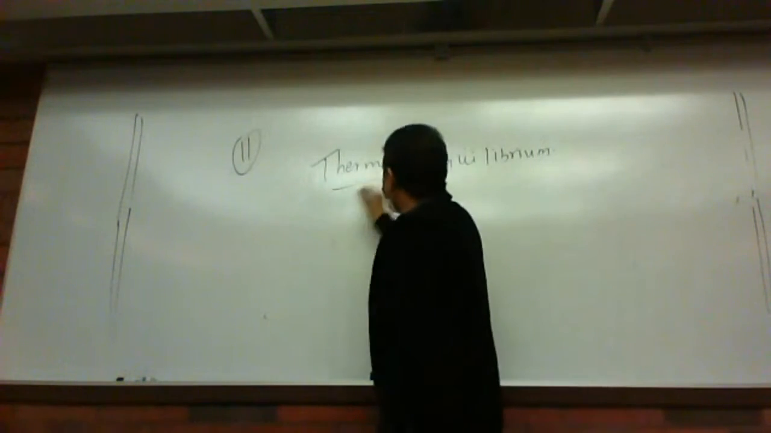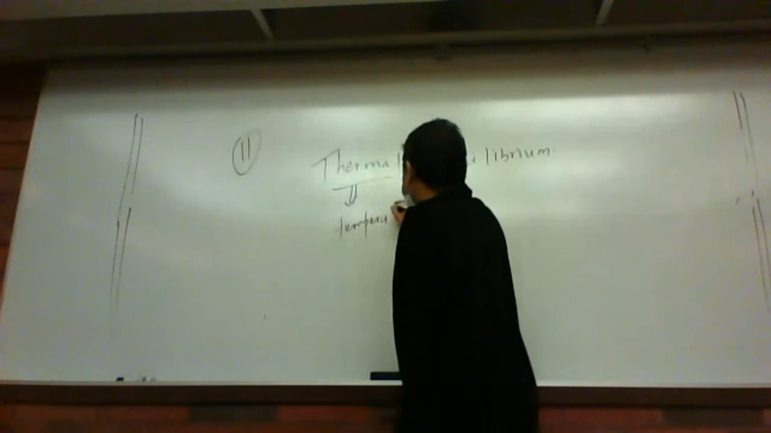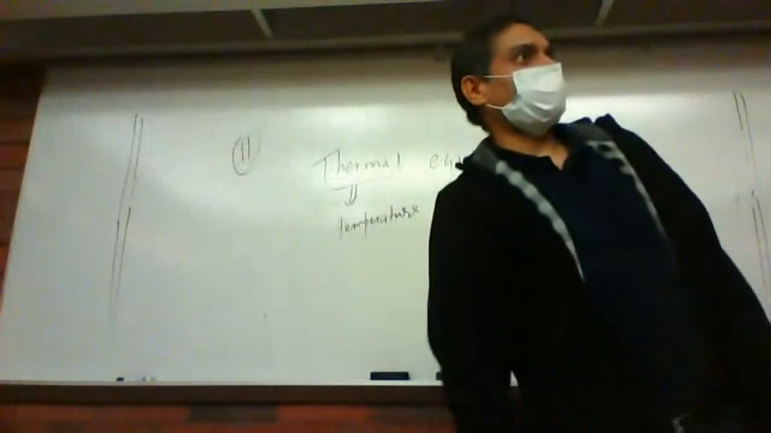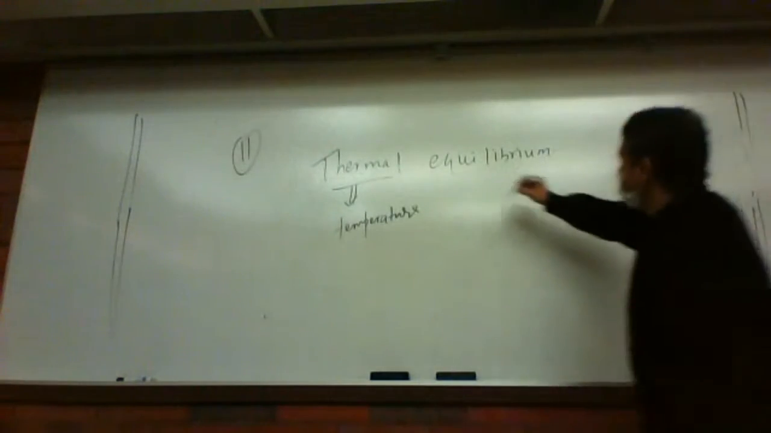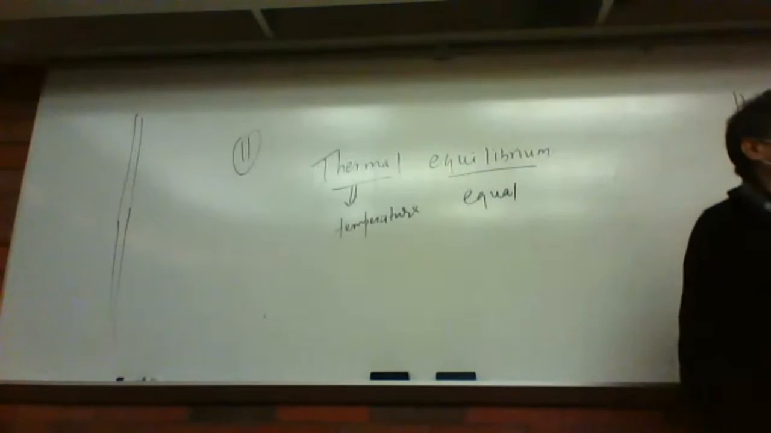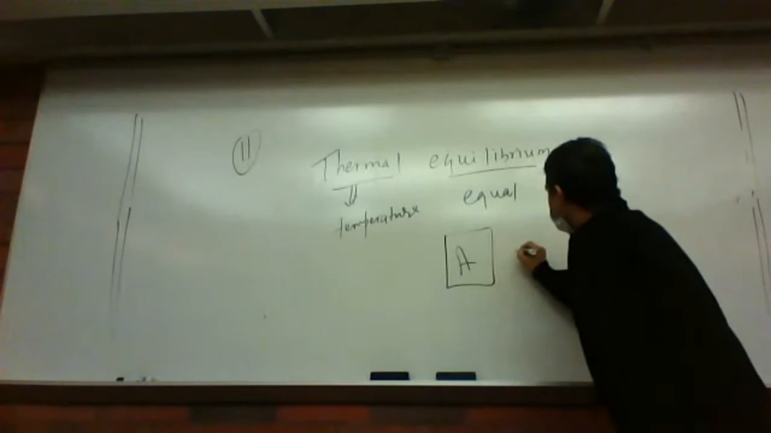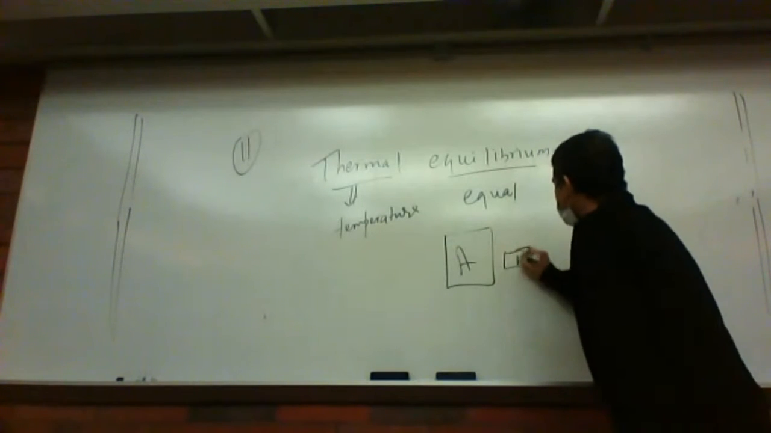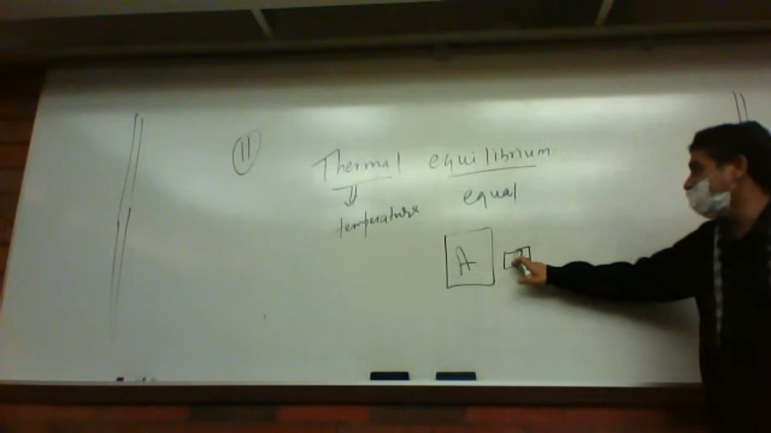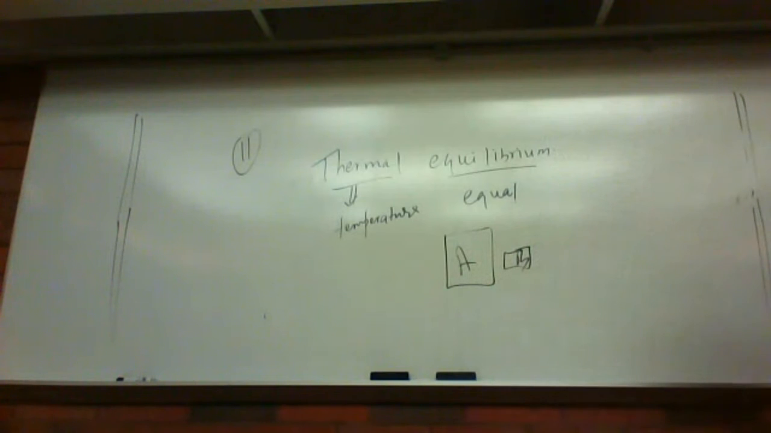Thermal means temperature, like degree Fahrenheit, Kelvin, or degree centigrade. And equilibrium means equal. That's it. So thermal equilibrium. Suppose you have 2 things here, this is one thing A, and this is another thing B. It can be an iron block, a copper block, a big copper block, or a small copper block. Anything. Just take 2 things.